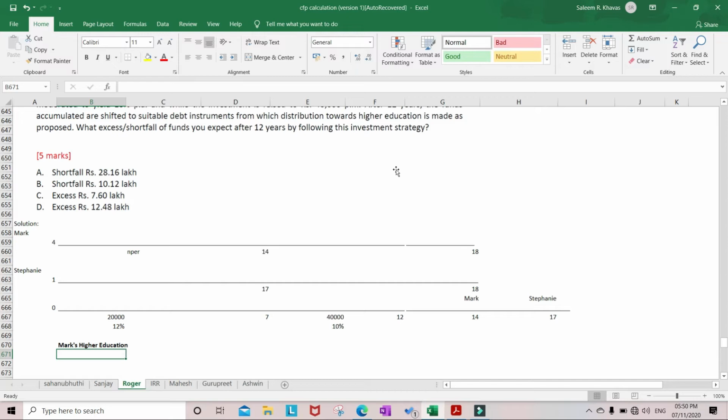First we need to find the future value of 4 lakhs after 14 years. Today's 4 lakhs, after 14 years, what will be the value we need to find out.